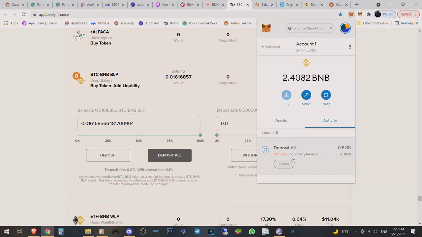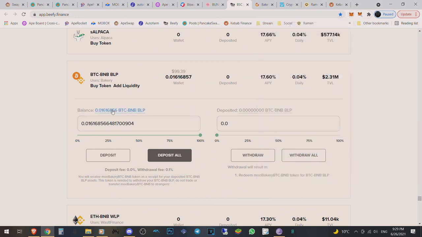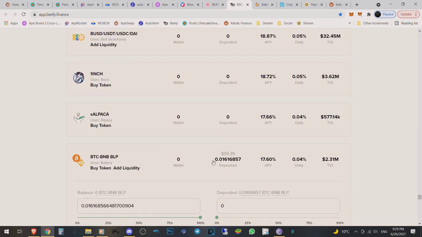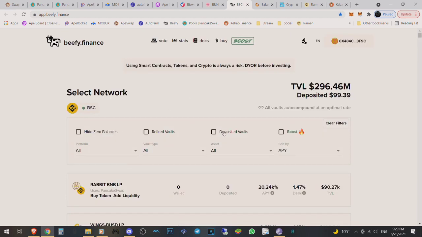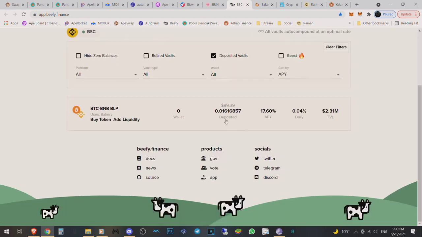Now it's pending. You just have to wait for the pending to disappear. Just give it about 20 seconds or so. It's pretty quick, fast transactions. And this pool right here that we're in, BTCB, BNB, will lay over on this side, which you can withdraw at any time if you want to. If you withdraw, you can select a percentage of how much you want to withdraw, but we're not going to withdraw anything that we invest here because I would like to get into good projects. So if I go to the very top and say hide zero balances or deposited vaults, it will only show this one.